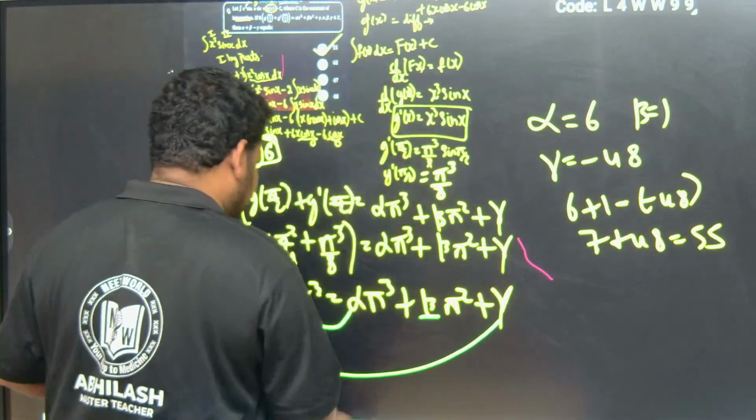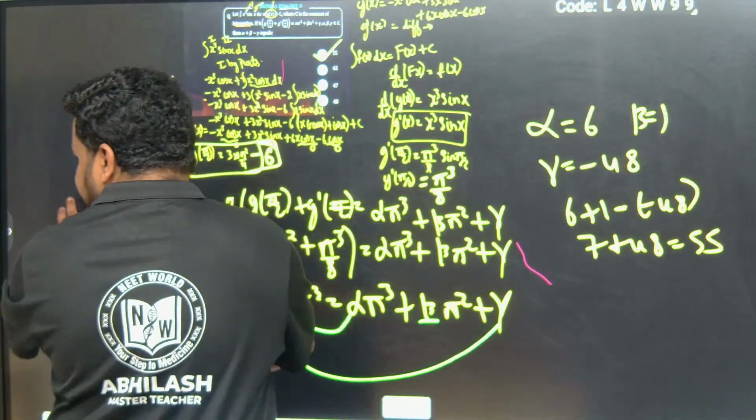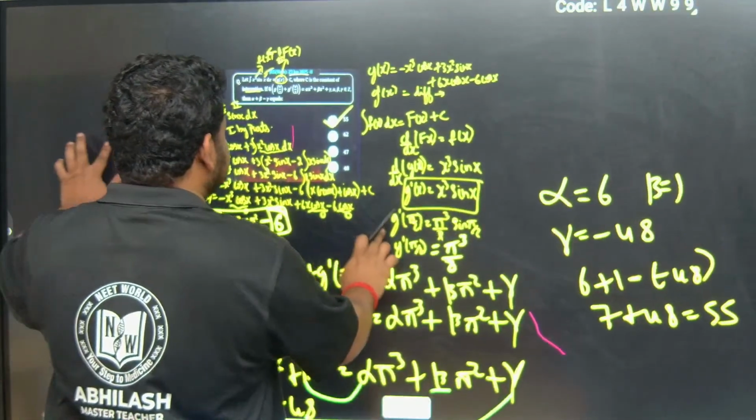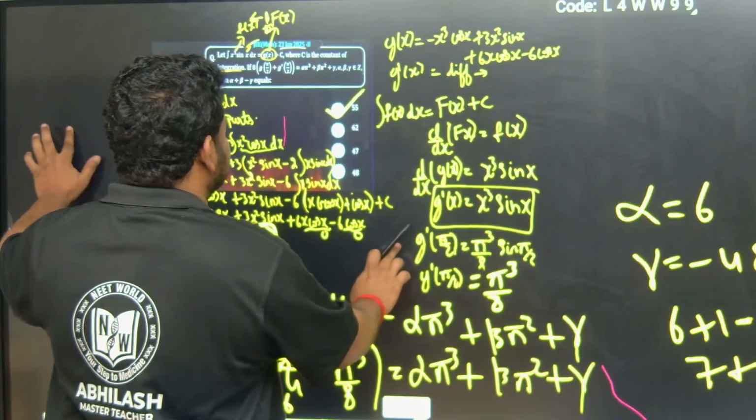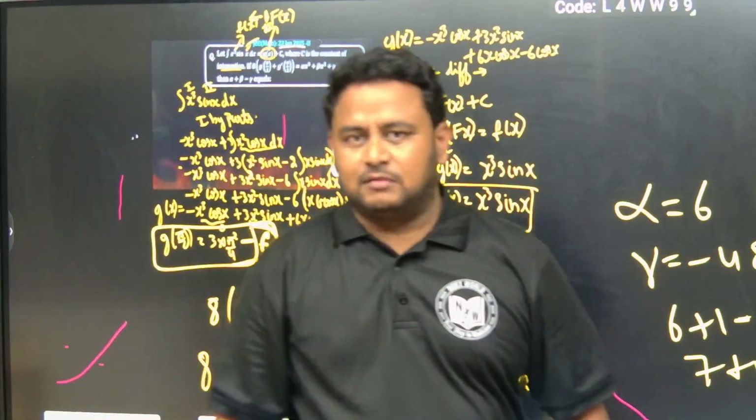That is nothing but, friends, option A is the right answer. Okay, 55 is the answer. Option A is the right answer.